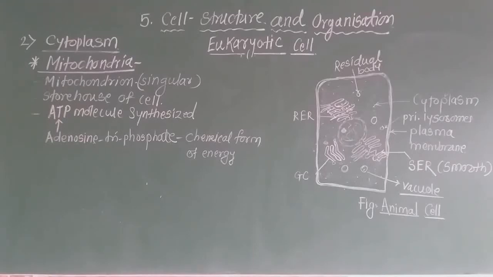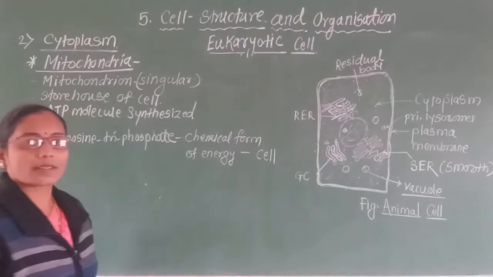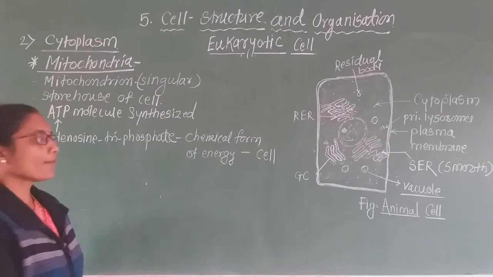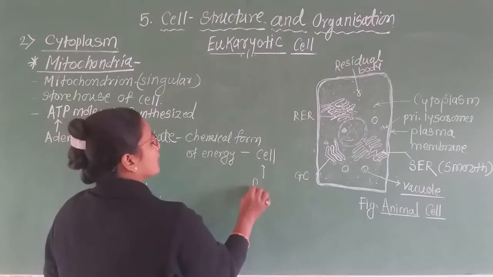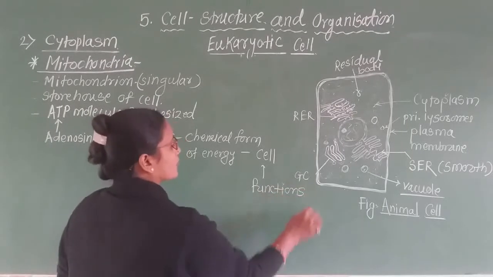It is a chemical form of energy that can be accepted by the cell, and after that, the cell can perform all its functions.